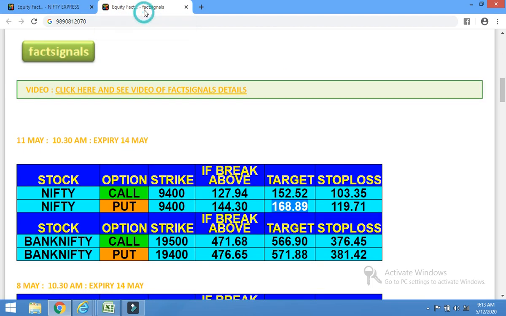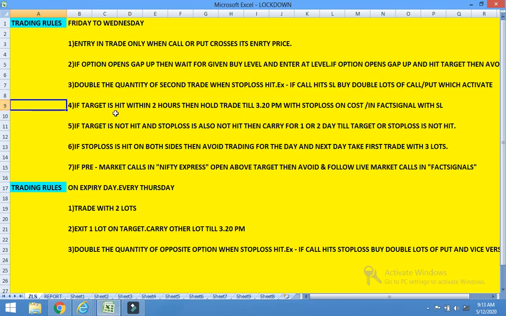But in fact signal, you cannot do that, because here the trade activates around 11 o'clock. From there it can fluctuate up and down, and it can come back to the cost also. So for fact signal, you have to trade with the original stop loss. If the target is hit within 2 hours, then hold the trade till 3:20 p.m. with stop loss on cost. This is for Nifty Express, and the original stop loss is the rule for fact signal.